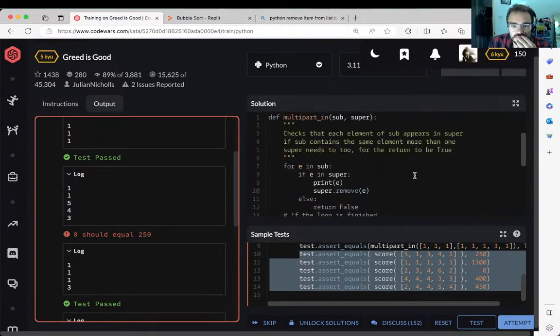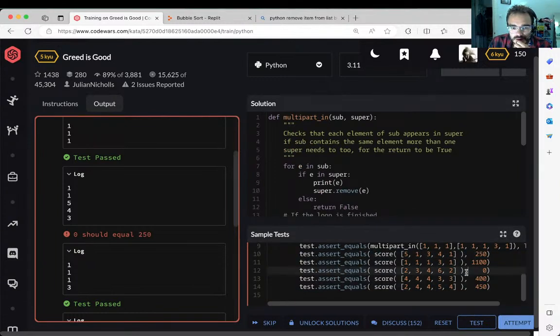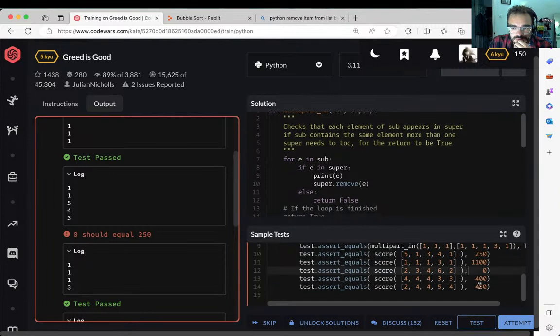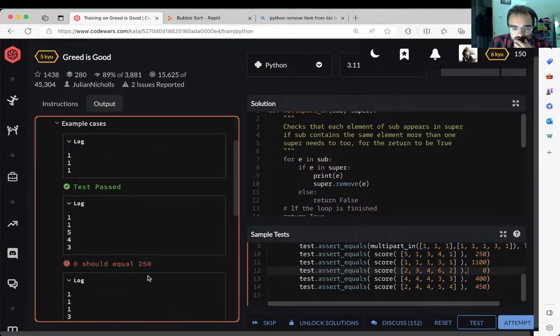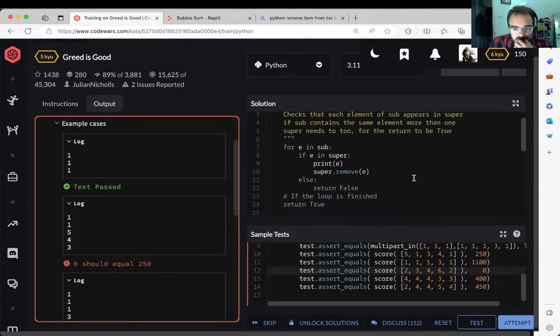So it removes stuff, or what is it removing? 0 should equal 250? Is it the second one? The second one. 5134. I'm not really clear.